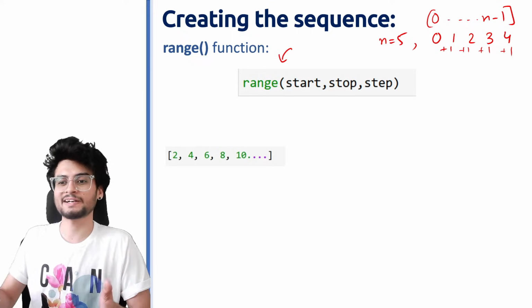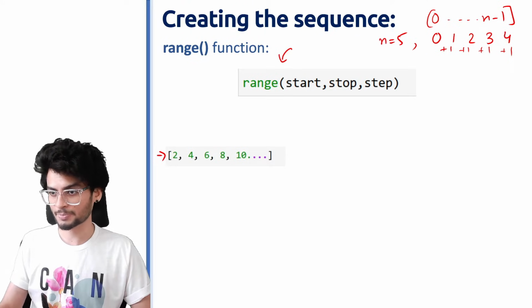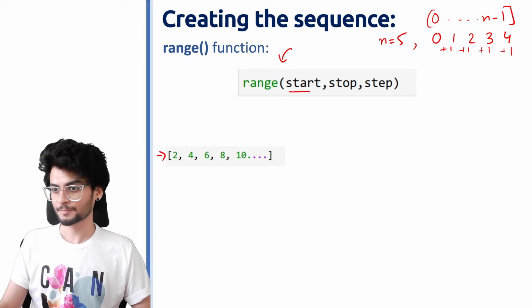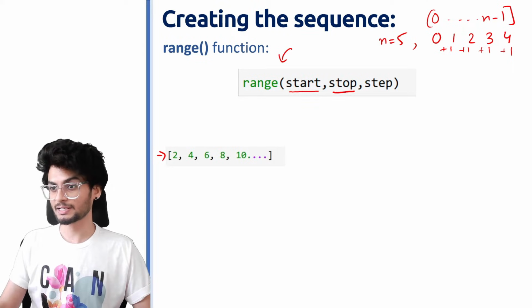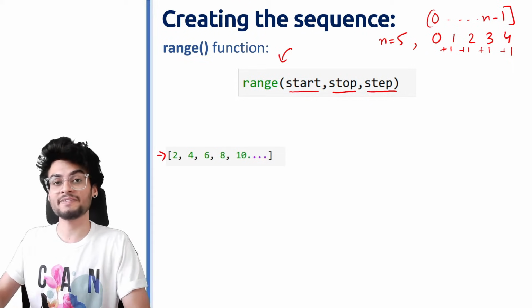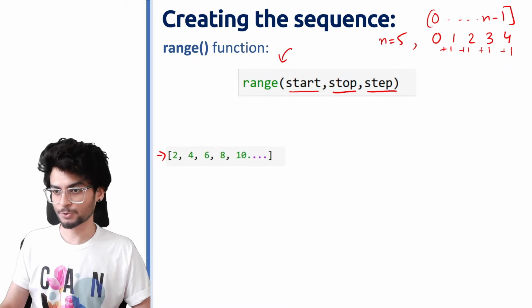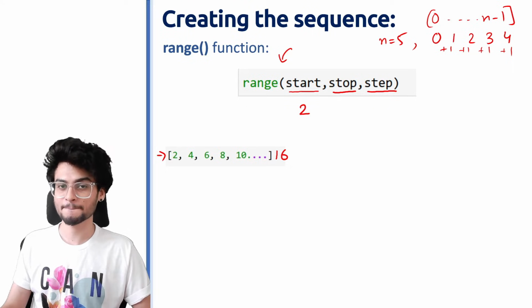What if I want to create a different kind of list like this? यहाँ पर सिर्फ even numbers की list create हुई है. So for that particular purpose, range function takes this form. We need to input a start value. We need to put a stop value as well as the difference between the consecutive elements. So let's take an example of this list. I'm starting from 2 and let's say I want to end till 16. So what should be the stop value? Should I put 16 or should I put 17?